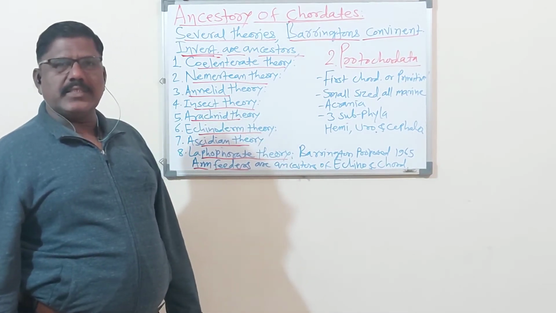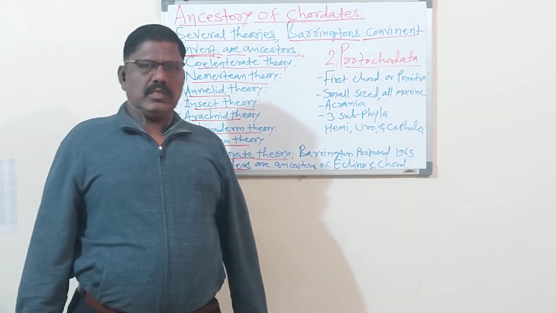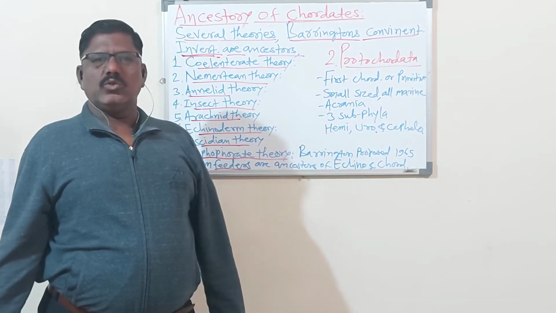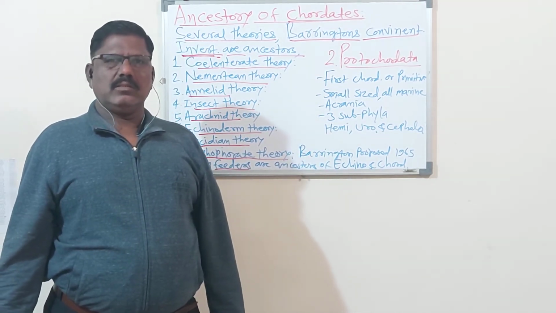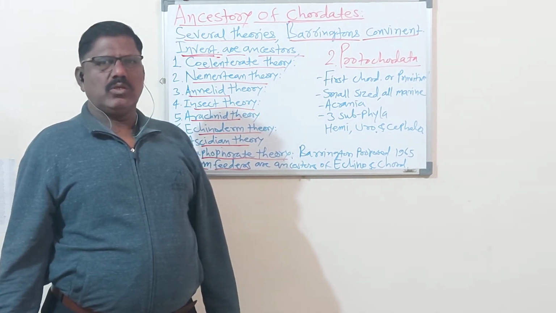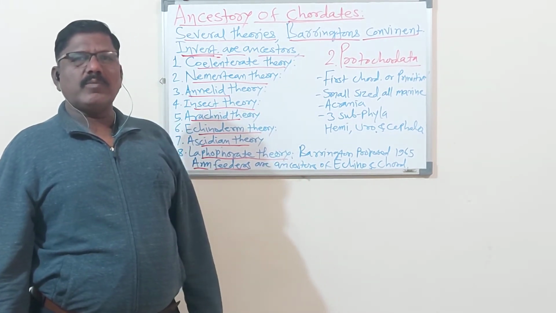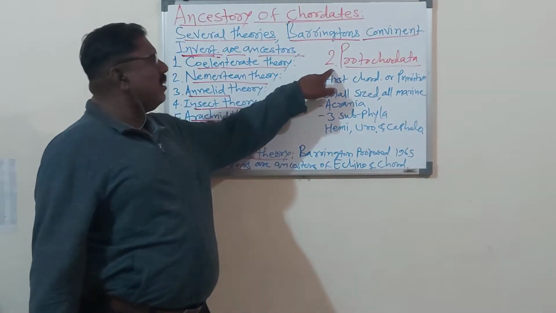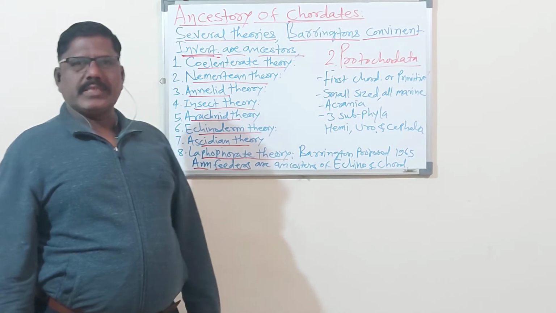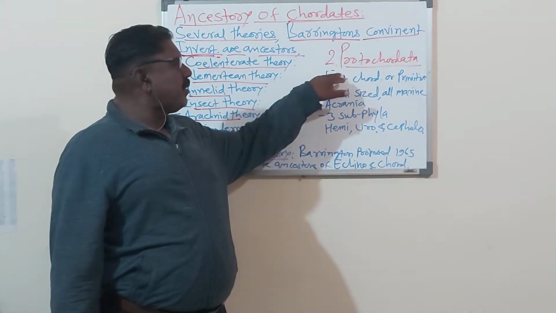So here this chapter is completed. If you are having any difficulties, any problem in the study, you can ask on mobile after 8 p.m. So dear students, from the syllabus, the next chapter is the protochordata. Now we will start the next chapter.